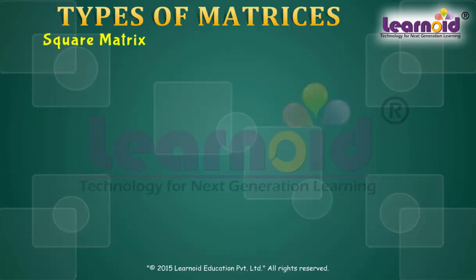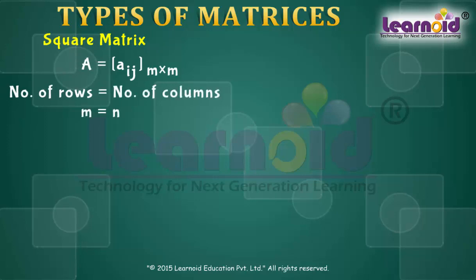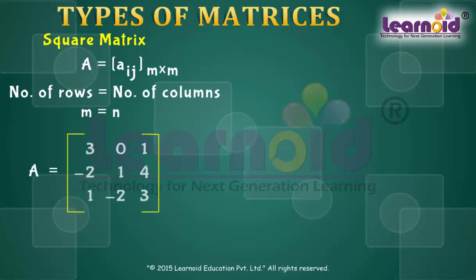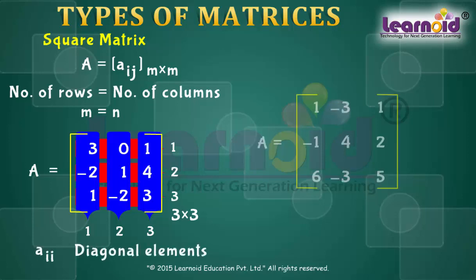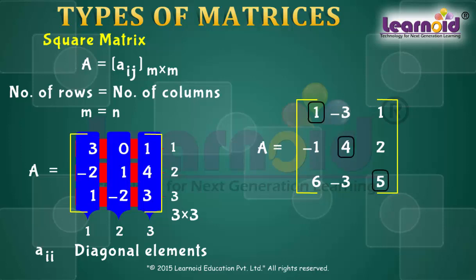Square matrix. A matrix in which the number of rows is equal to the number of columns is said to be a square matrix. For example, A is a square matrix of order 3. In a square matrix of order n, the elements a_ij, where i is equal to j, are said to constitute the diagonal of the matrix. 1, 4, 5 are diagonal elements of matrix A.